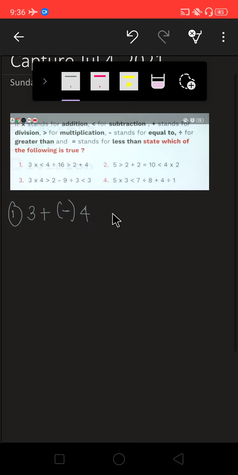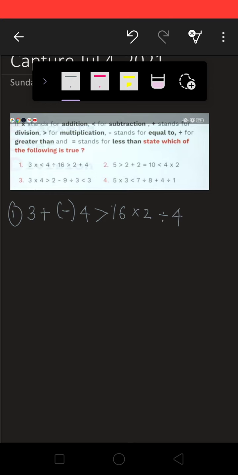And 4 division, be careful students while writing this, equal to, division for greater than, 16 and greater than for multiplication 2 and plus stands for division, that is equal to 4.